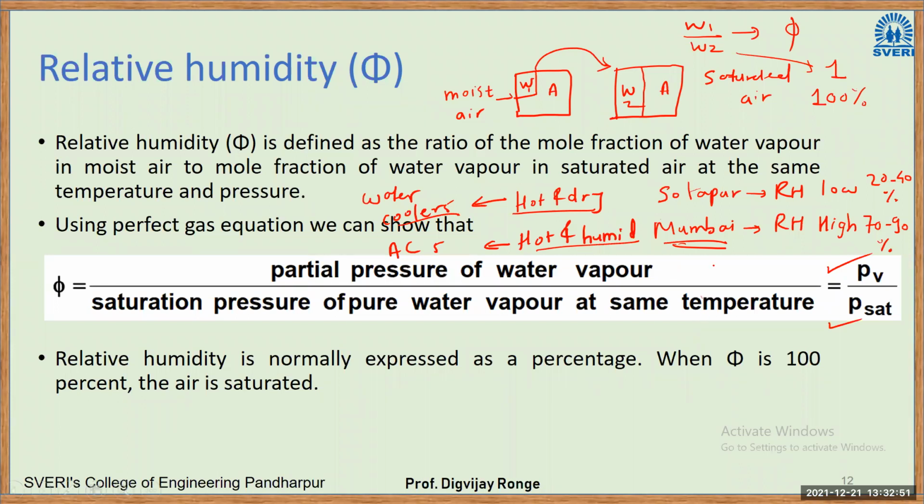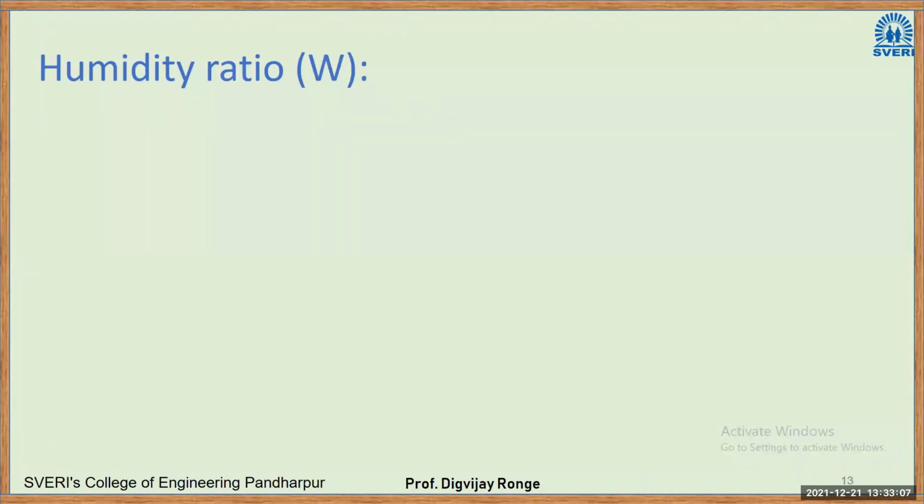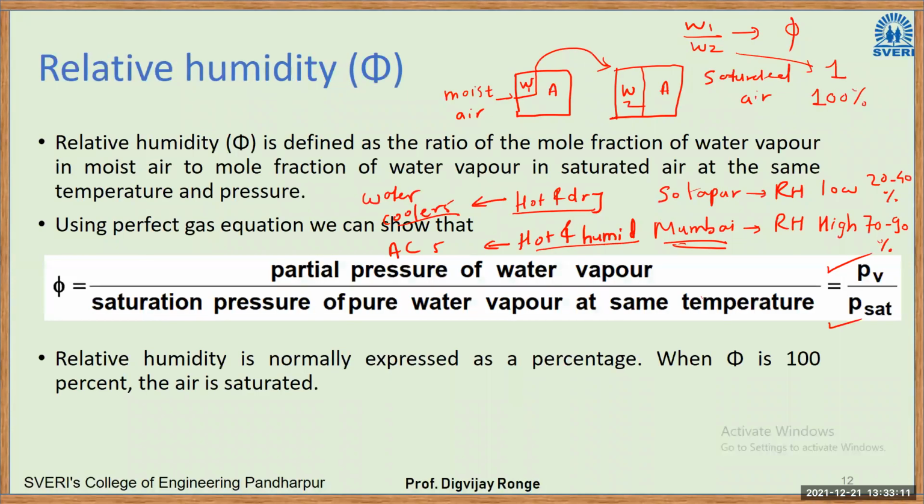Now if the temperature is reduced further, we will observe the rain phenomenon. Raining will happen. Or in another case, dew may get formed, condensation of water particles takes place. Next, psychrometric property, here it is. Those who want to write down, they can write down phi is equal to PV divided by Psat.